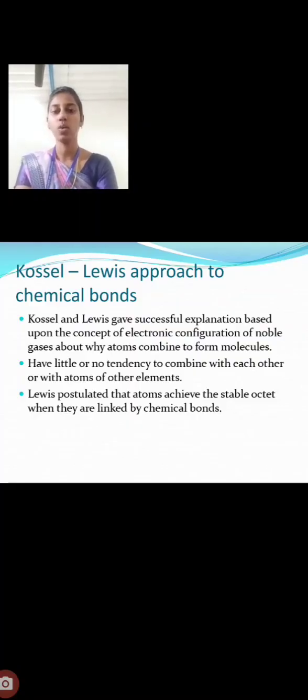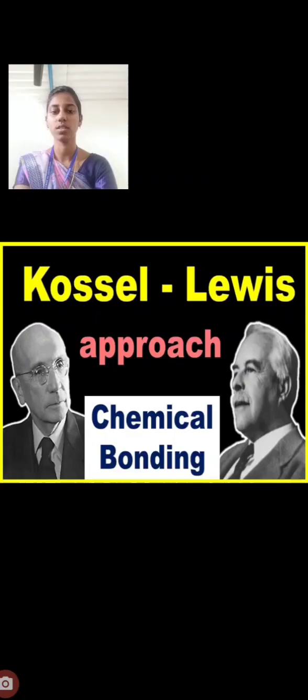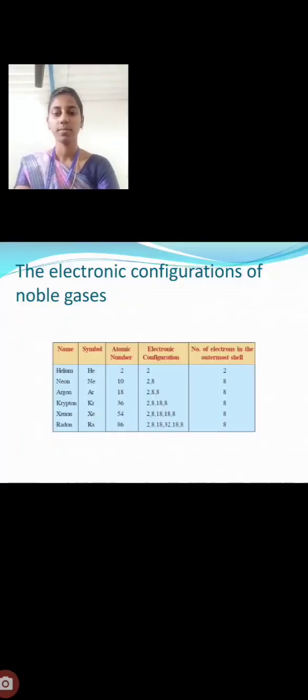We all know that noble gases have no tendency to donate or accept electrons from other elements because they have a stable electronic configuration in their outer shell. Lewis postulated that atoms achieve the stable octet when they are linked by chemical bonds. These scientists, Kossel and Lewis, gave a great explanation about chemical bonding.